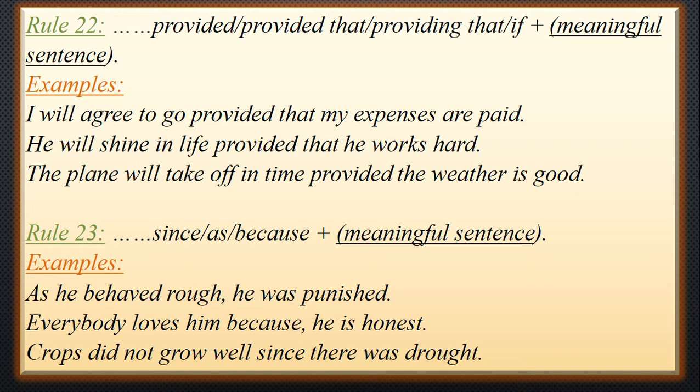Why didn't the crops grow well? Because there was a drought. So we have seen the specific reasons to express one's expression, specific desires or expectations, or specific reasons. We have seen some examples of why he is punished, why people love him, why crops didn't grow.